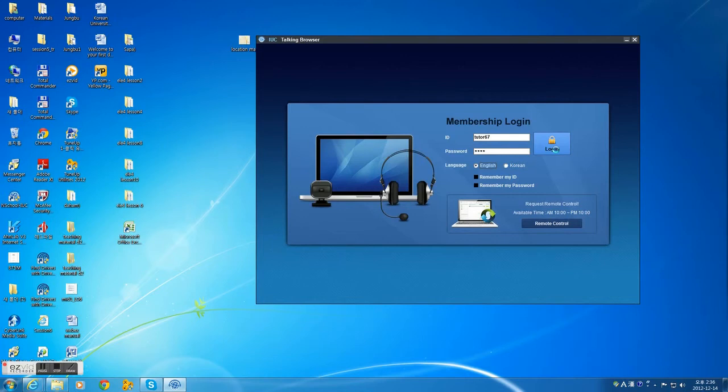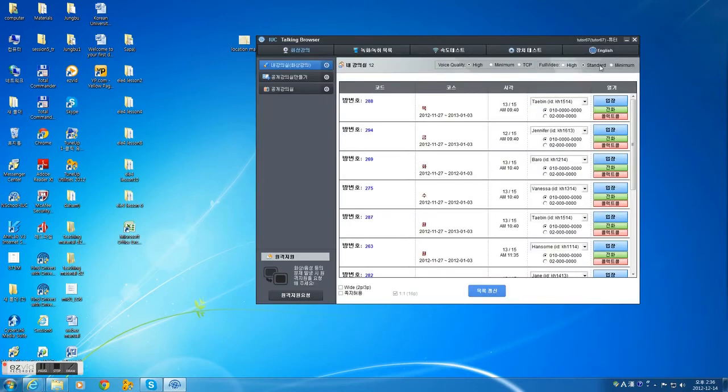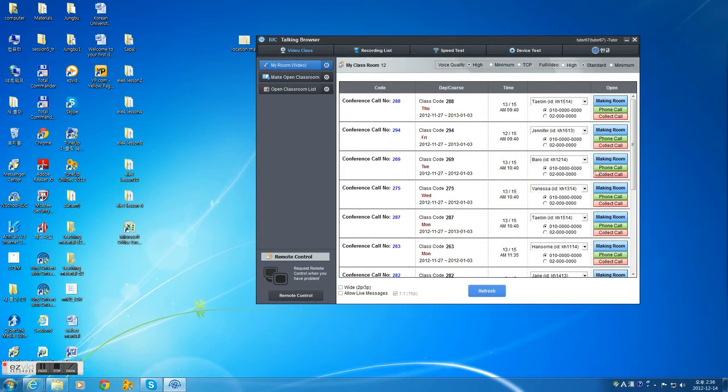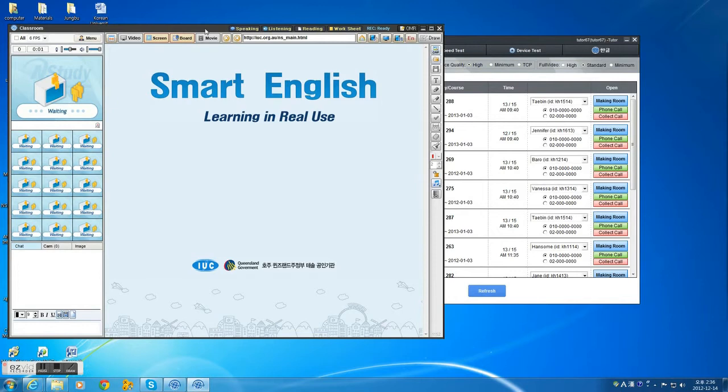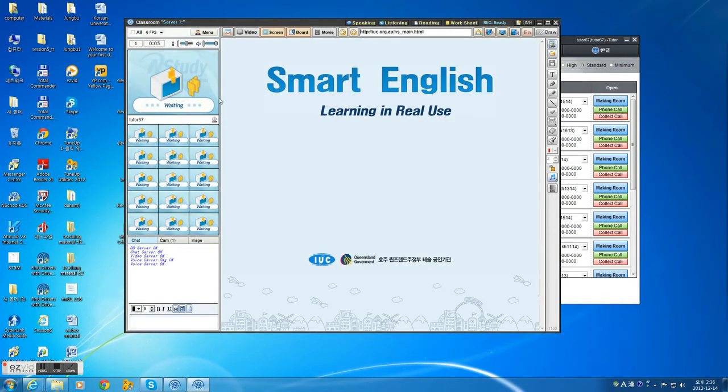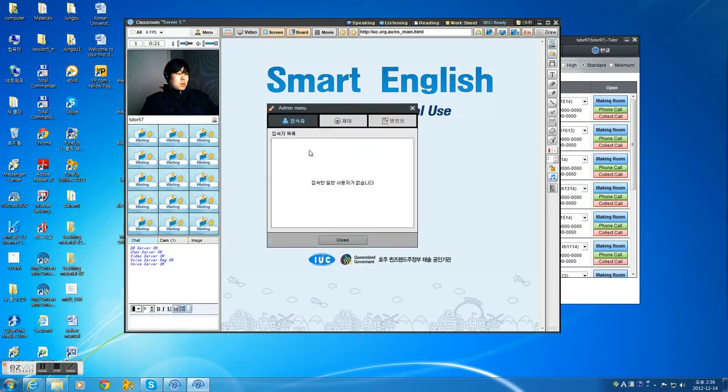Okay, there's options for Korean and English. In this case, there's an icon to the far right-hand corner. You can click that and it can go into either Korean or English. You can make a room, and you can see your face to make sure the video camera is working. Alright, great. Below are the various students that will be in your class. You can have anywhere up to the amount of students that are per screen.